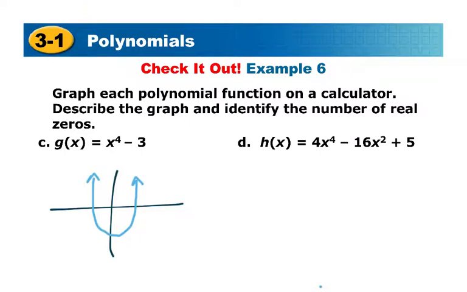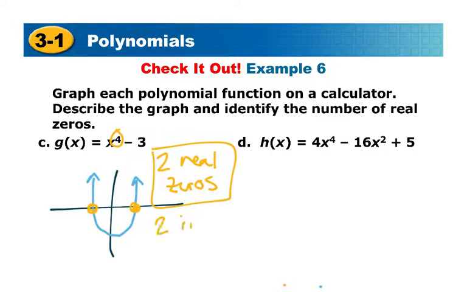Alright, from there we do see that there are 2 real zeros, but the problem with that is that there's a degree of 4, and so there should be 4 zeros, but of course 2 of them are imaginary. And we're also going to call it a U shape.